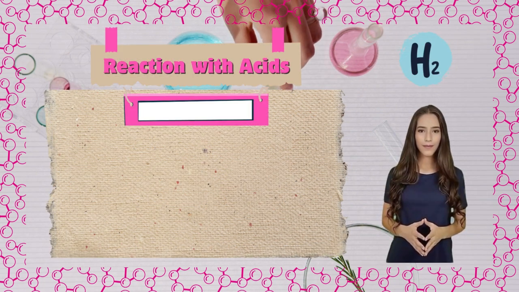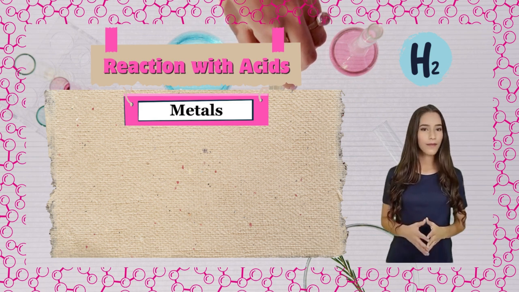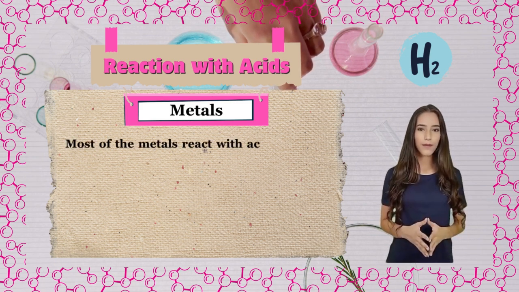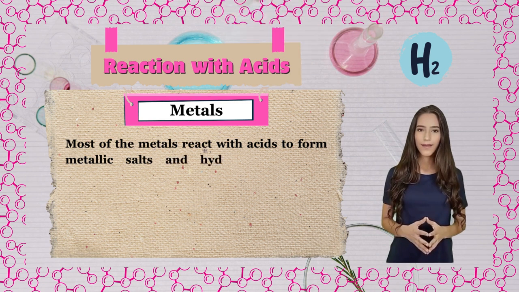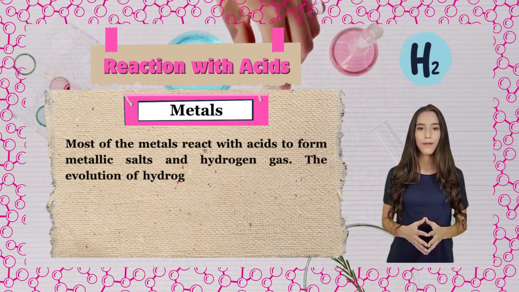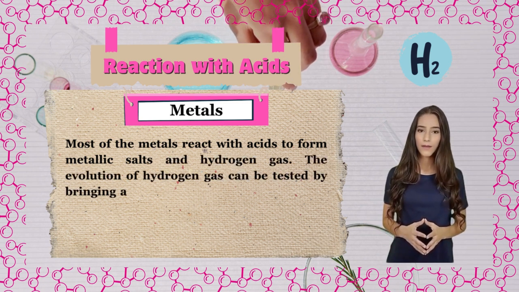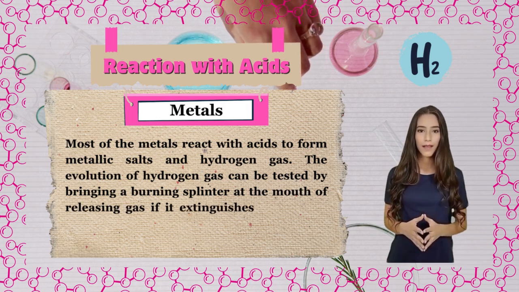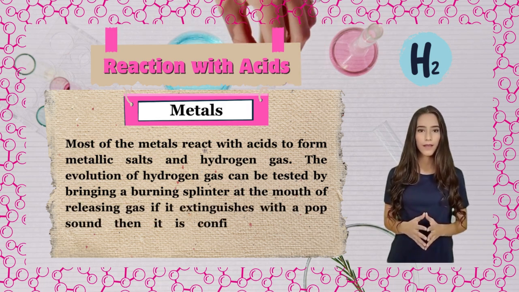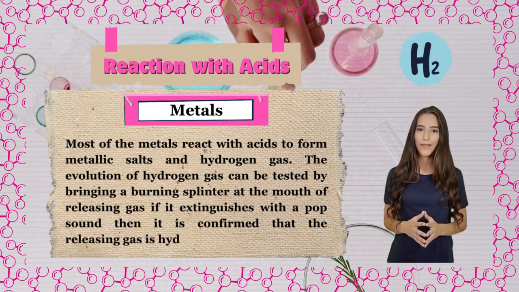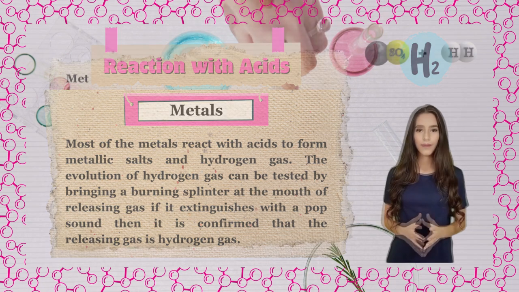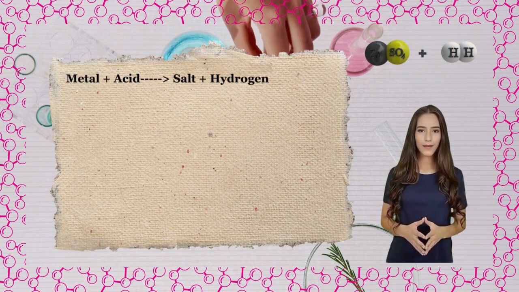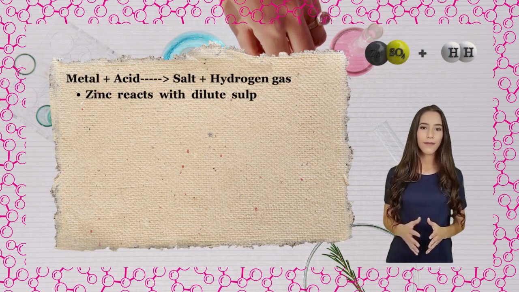Reaction with acids. Metals. Most of the metals react with acids to form metallic salts and hydrogen gas. The evolution of hydrogen gas can be tested by bringing a burning splinter at the mouth of the releasing gas. If it extinguishes with a pop sound, then it is confirmed that the releasing gas is hydrogen gas. Metal plus acid gives salt plus hydrogen gas.